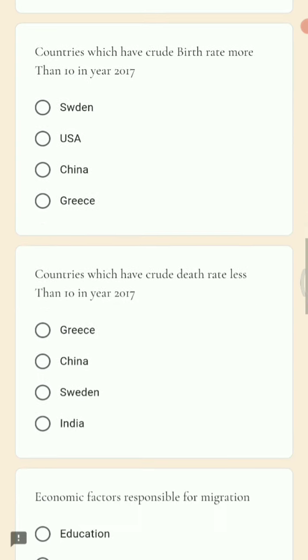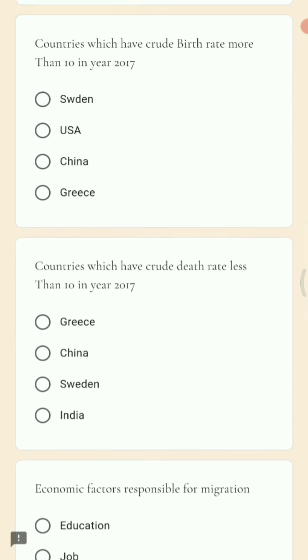Next question, countries which have crude birth rate more than 10 in the year of 2017. So even such type of questions can be asked in the examination. You just have to take note of the crude birth rate in 2017, 18, 19, 20. So here the answer is Greece.